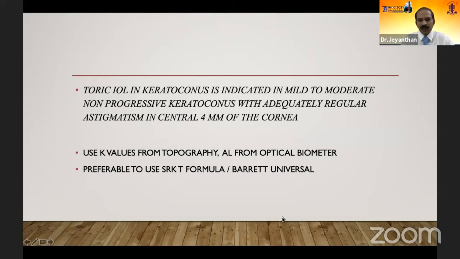When it comes to toric IOL and keratoconus, the toric IOL is indicated in mild to moderate non-progressive keratoconus with adequately regular astigmatism in the central 4 mm of the cornea. It is okay to do a toric IOL in a severe keratoconus with a slight irregularity, but you cannot assure the results for the patient. But the patient can be independent of glasses, or at least less dependent on glasses postoperatively, but care should be taken to select the right IOL. Use a K value from the topography, axial length from the optical biometer, and preferably use the SRK/T or the Barrett Universal formula, as highlighted by Ramesh Doraiswamy sir.